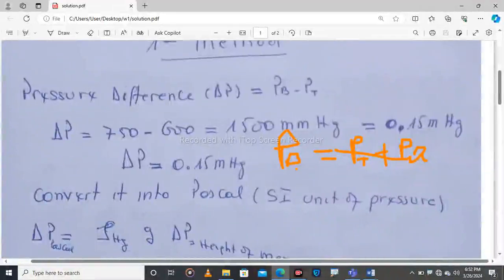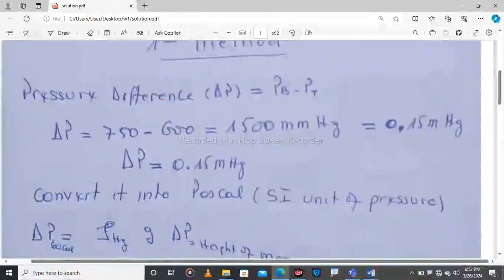Let it be called the pressure difference, or difference in pressure, which is equal to the pressure at the base minus the pressure at the top. It is the first method that we are describing.